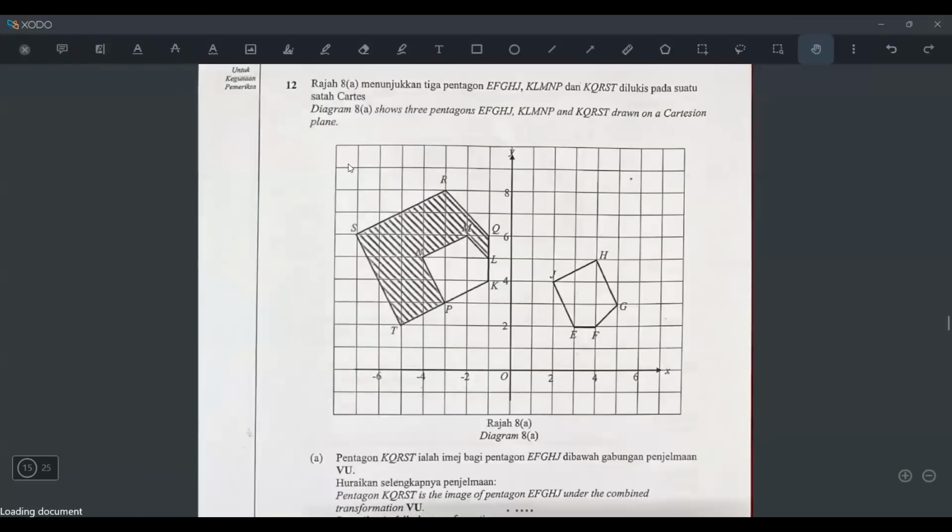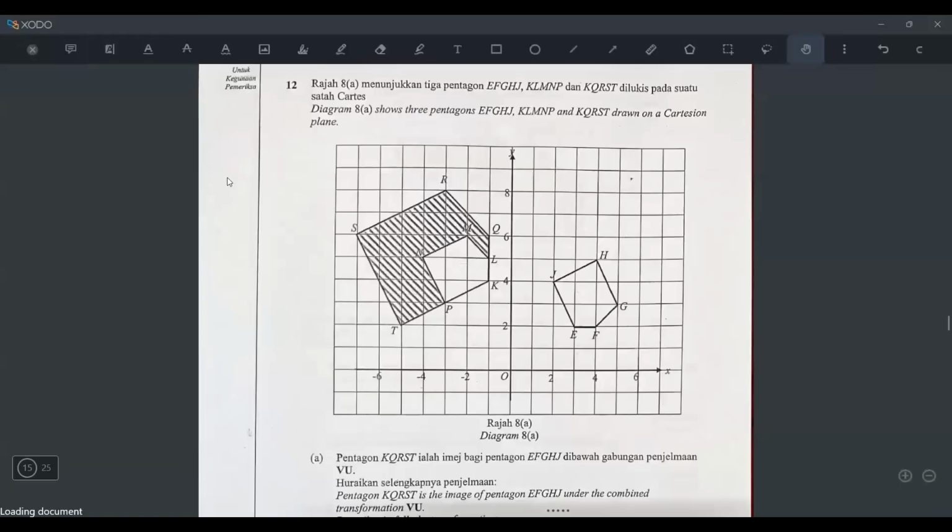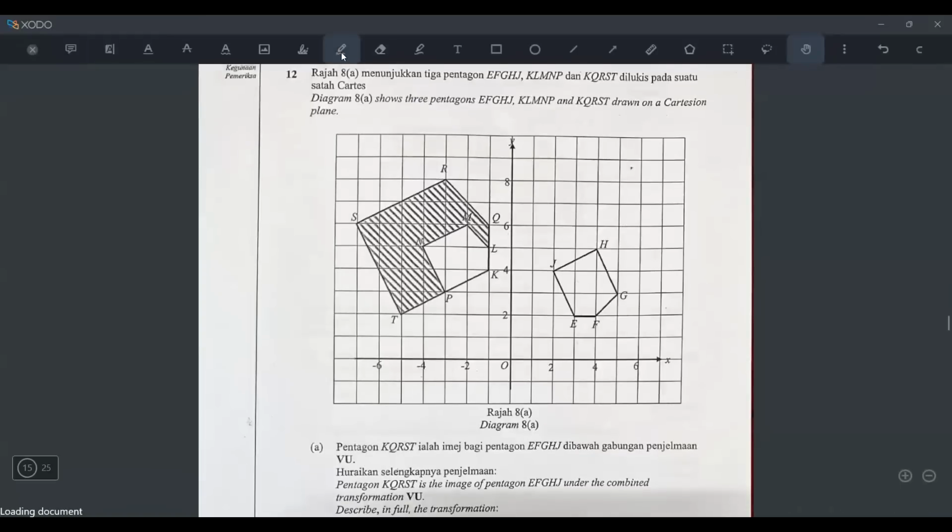Okay, now we can go to question number 12. This is another transformation question. So we are doing section B. So section B, remember transformation will confirm always come out one. Paper 2 section B.